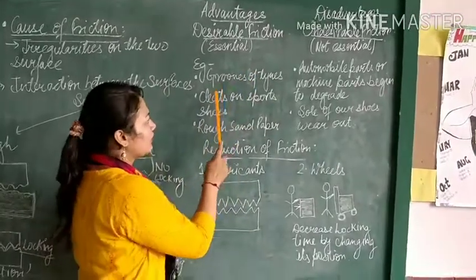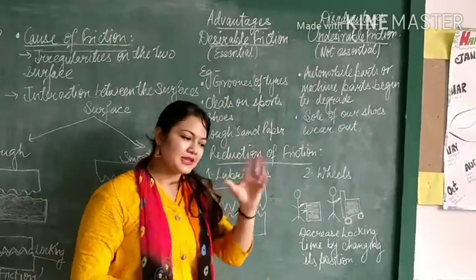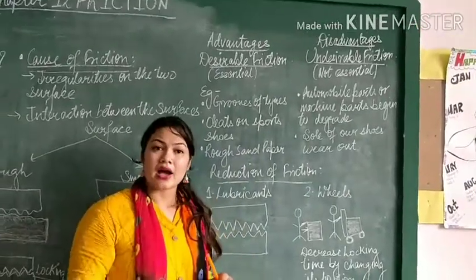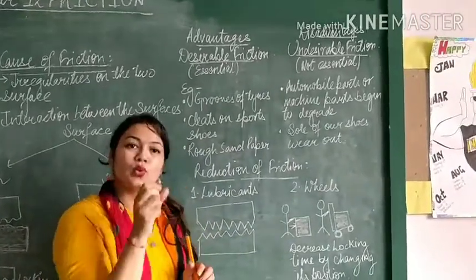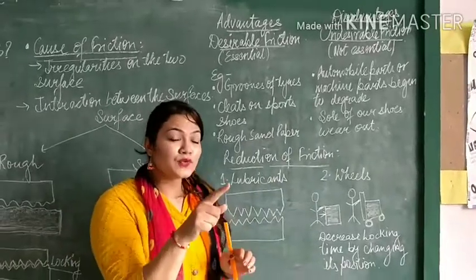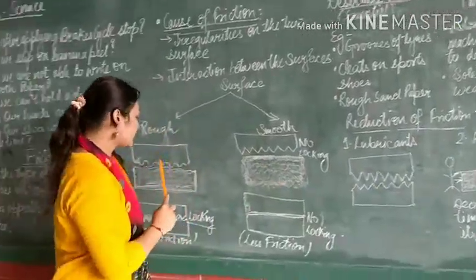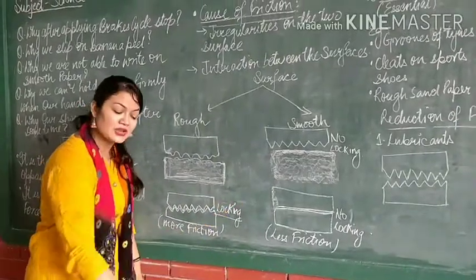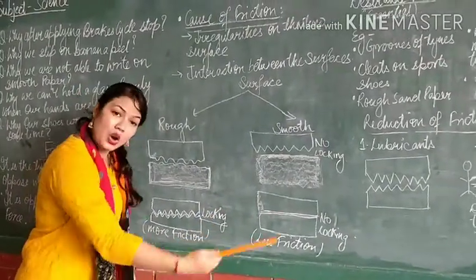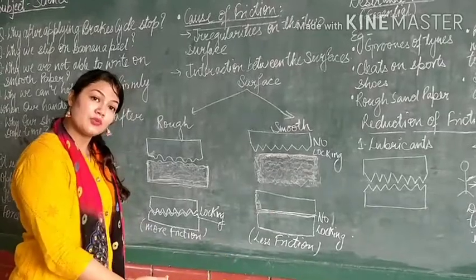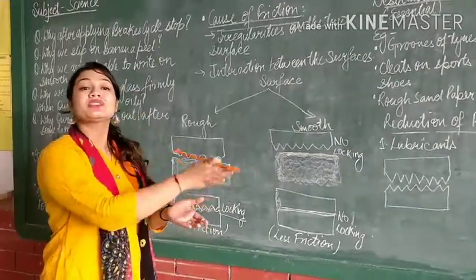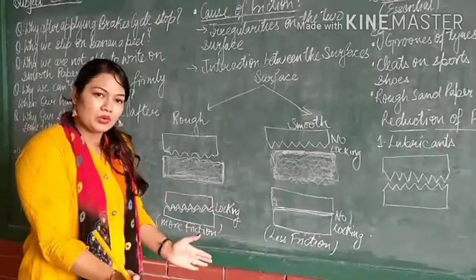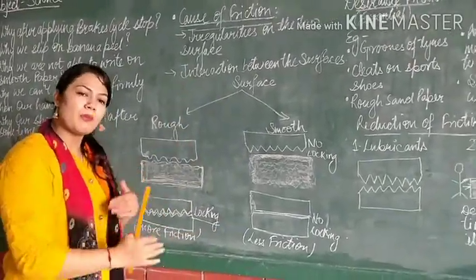Like grooves of tires. You must have seen all the tires in vehicles, even in bicycles and cars. They have grooves. Why do they have grooves? Grooves are there so that the locking will be more with the surface of the road. When the locking is more with the surface of the road, there will be no slipping of the vehicle, and it will move properly.